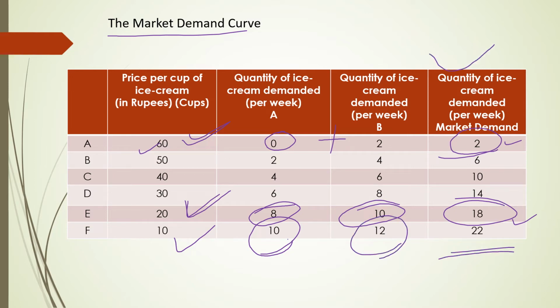So what is market demand? It is the total demand by all the consumers in the market at different levels of price. We call it market demand.